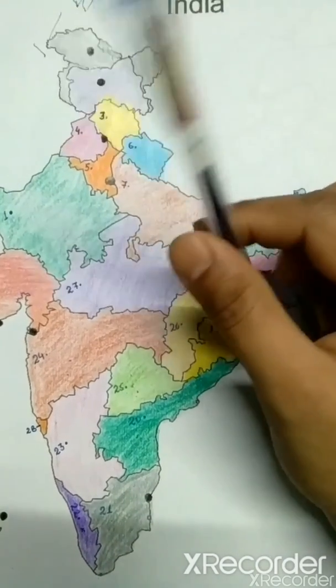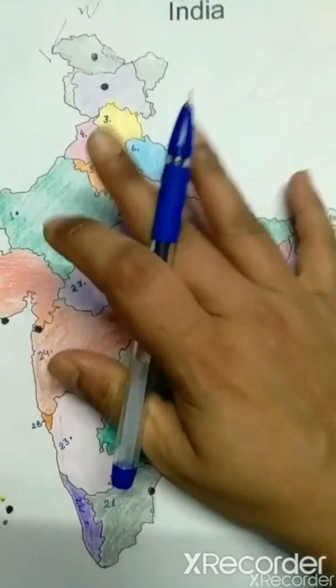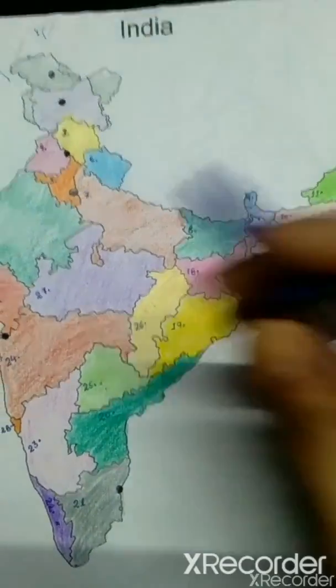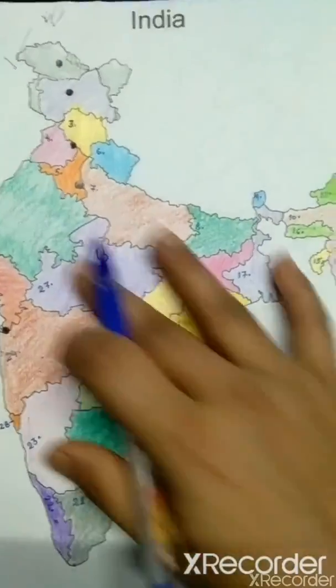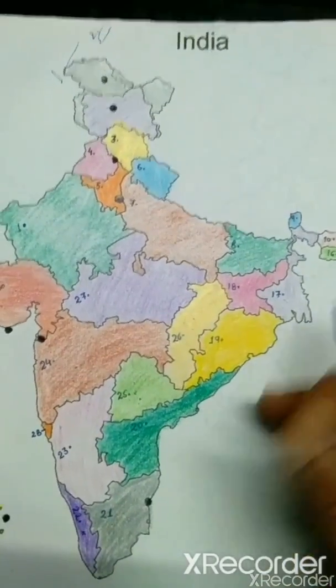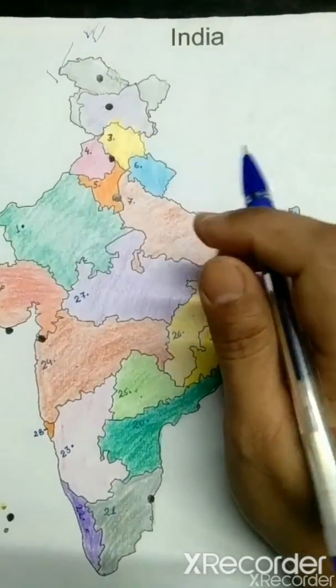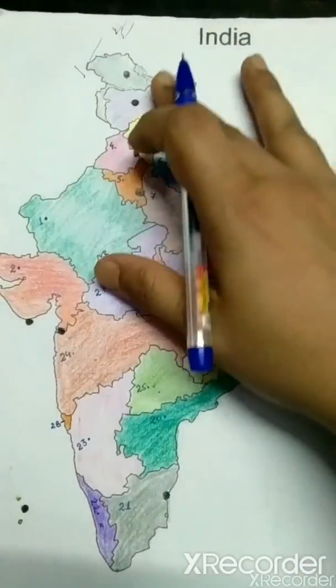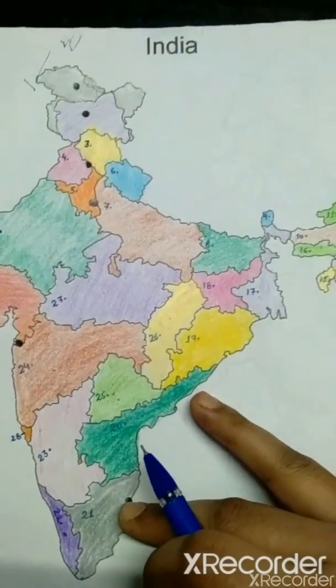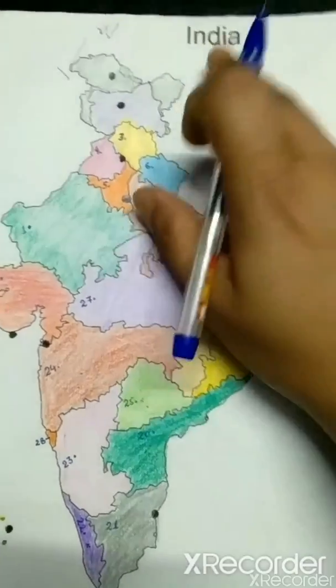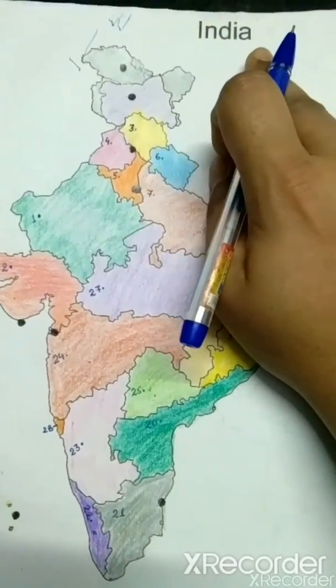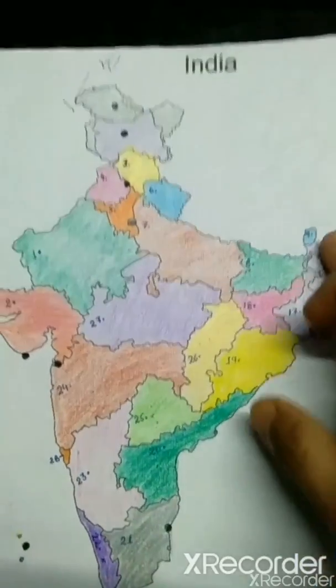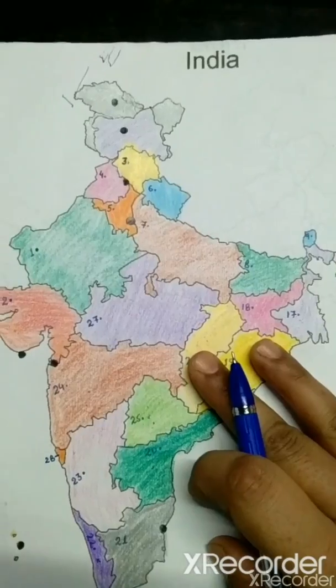Before starting the topic, we require a few things. One is a map, your copy, your pen and some colors so that you can color your map. Now, as you can see, which map is this? Yes, this is the map of our country, India. And which type of map is this? This one is a political map.